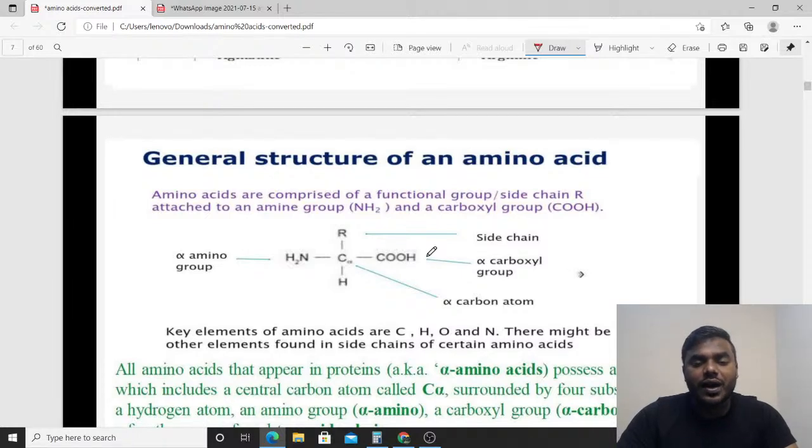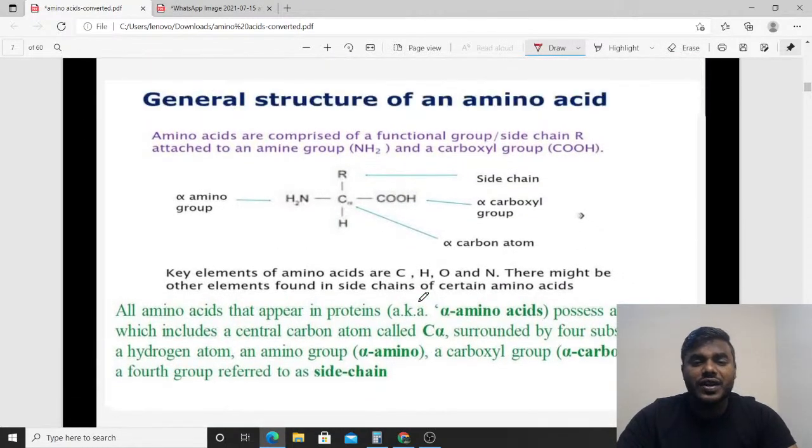Now this central alpha carbon on the right side, what group is it having? It is having a carboxyl group. We can call it the alpha carboxyl group, since this carboxyl group is associated with the alpha carbon. And the amine group is associated with the central carbon, that's why we can call it the alpha amino group. And it is having hydrogen, followed by the R group. Just keep it in your mind.